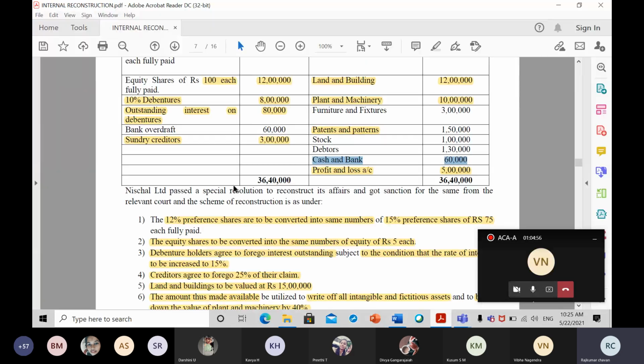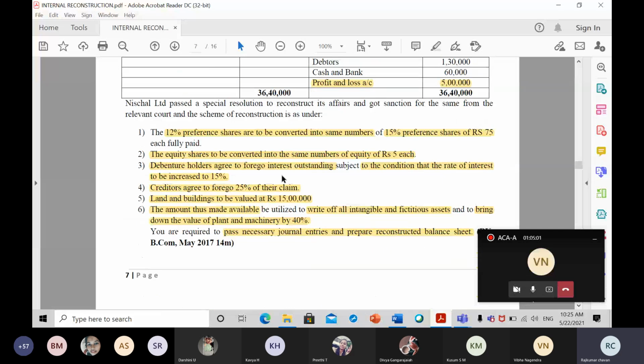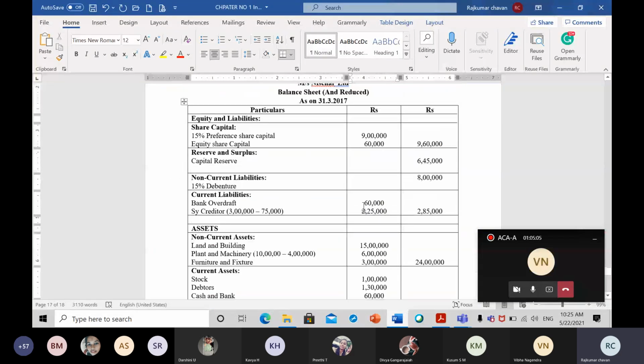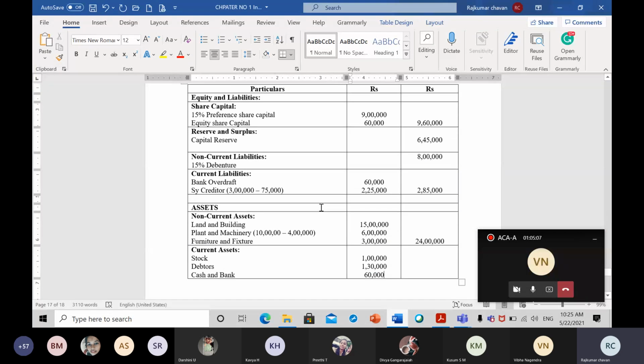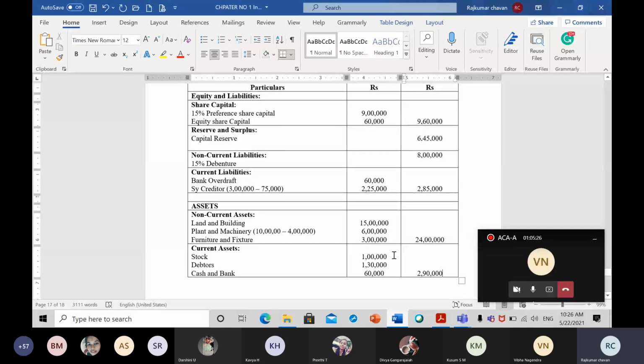So I think all items we have finished. Profit and loss account we have written off. So all the items we have done, and we have come to the end of the problem now. So let us take the totals one by one. First we'll take the total of our current assets, and then we'll go on to the balance sheet totaling. 1 lakh plus 1,30,000 plus 60,000 will come to 2 lakh 90,000. So 2,90,000 is the total of the current assets.